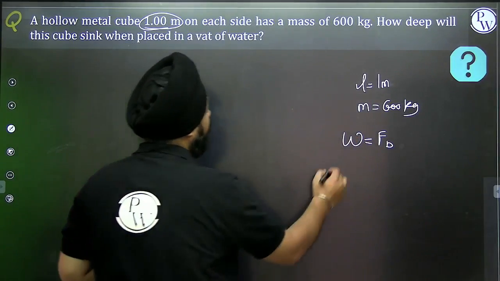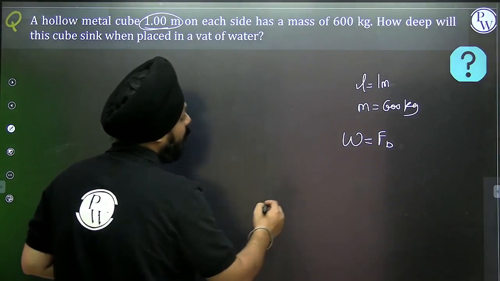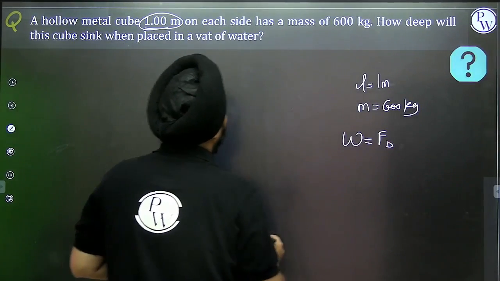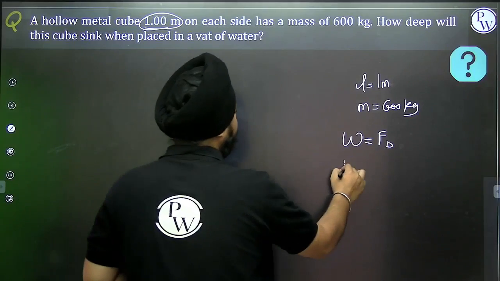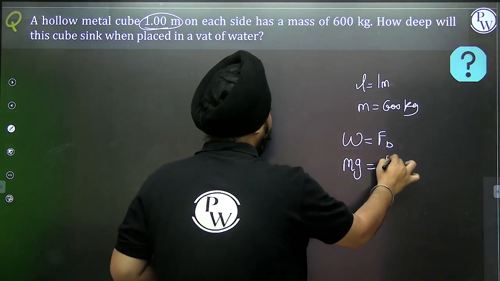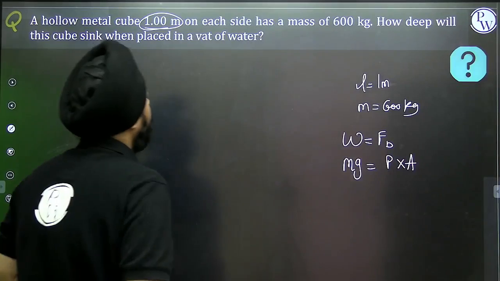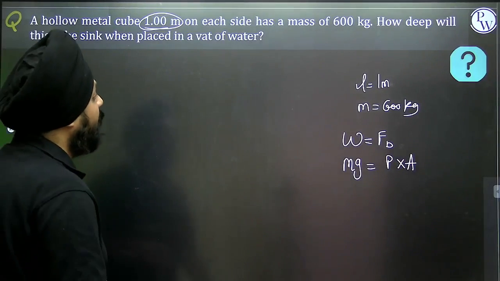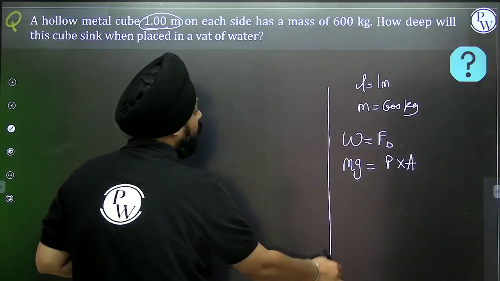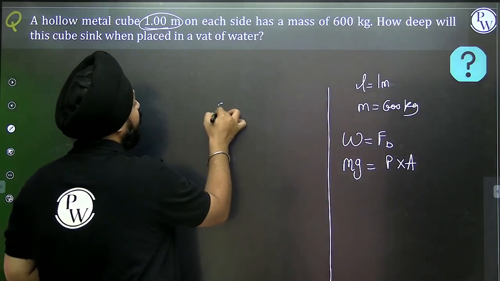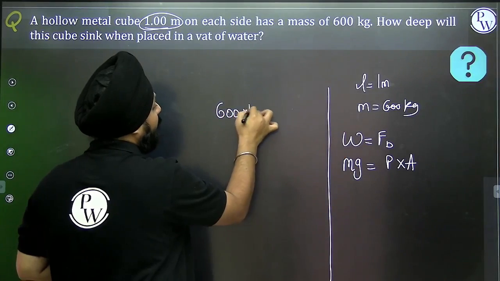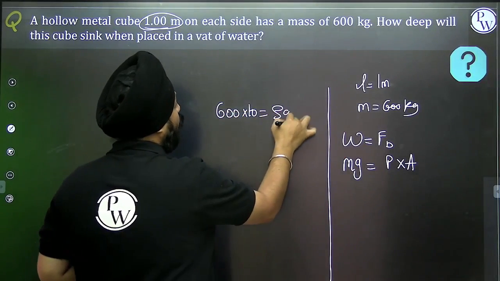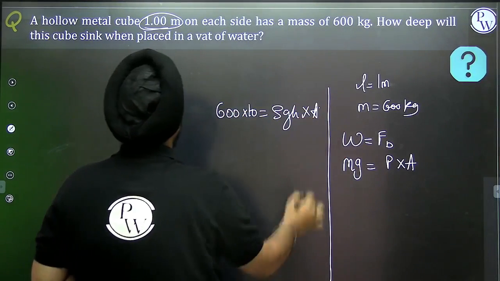So in this case, can I say this weight is equivalent to buoyant force, or this mg is pressure into area? Force, can I replace this force as pressure into this specific area? So now this mg will be 600 into 10, and that will be rho g h into area.